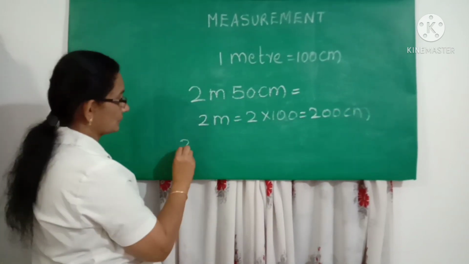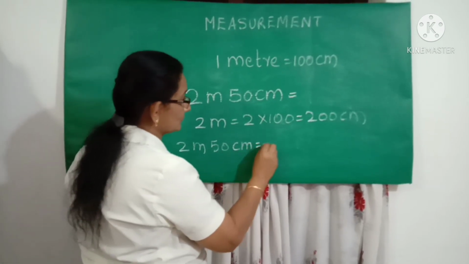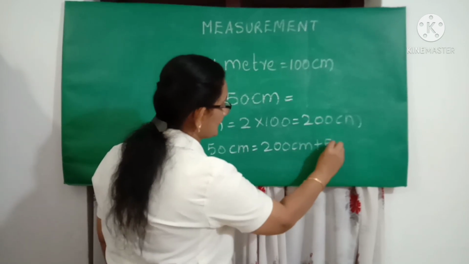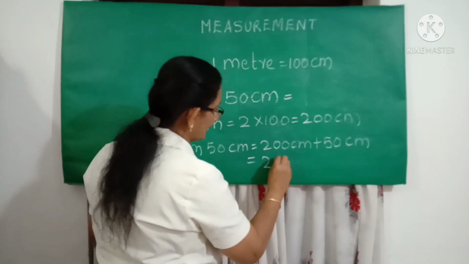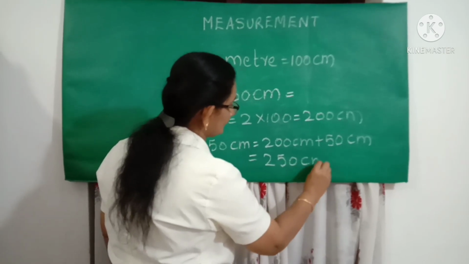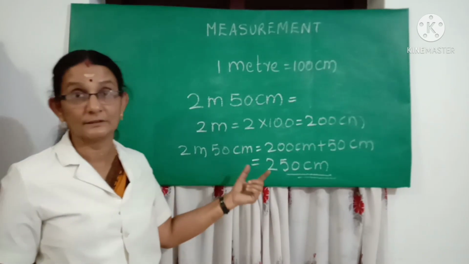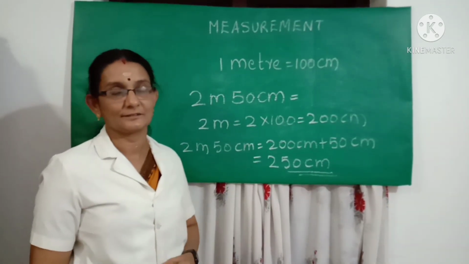So 2 meter and 50 centimeter is equal to 200 centimeter plus 50 centimeter, which is equal to 250 centimeter. So this is how you convert meter and centimeter into centimeter.